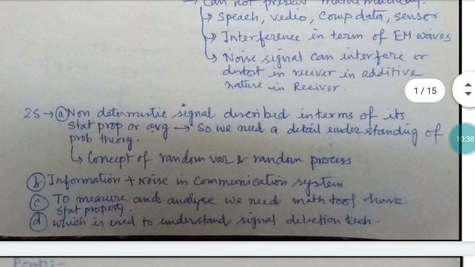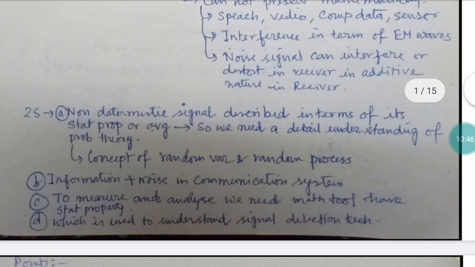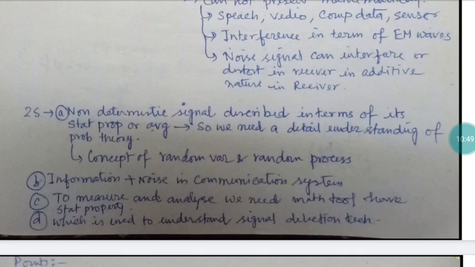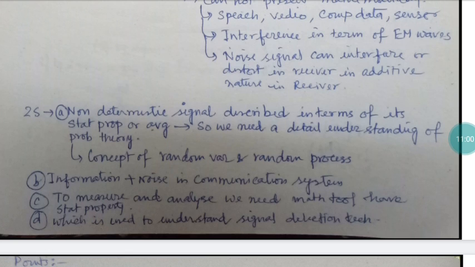Second thing, the information and the noise in the communication system are mixed up, so we have to separate them out and eliminate the noise. Number 3, to measure and analyze we need a mathematical tool which has statistical properties. A mathematical tool which does not support statistical analysis cannot be useful for understanding this type of random signal.